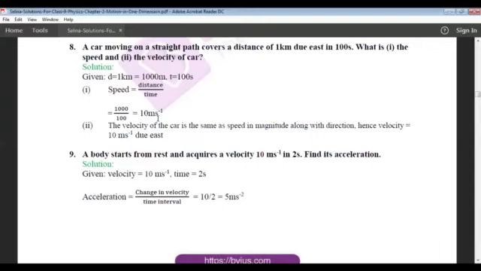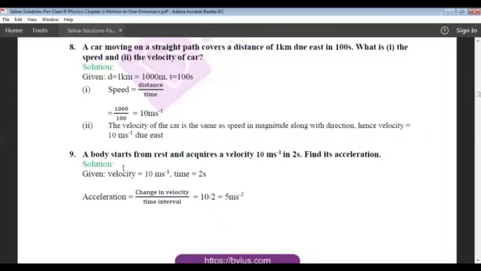And if you want to find the velocity of the car in the second part, the velocity of the car would be the same as the speed in magnitude. The velocity of the car is nothing but speed in magnitude along with the direction. So hence the velocity is 10 meter per second due east. Only you need to mention the direction.